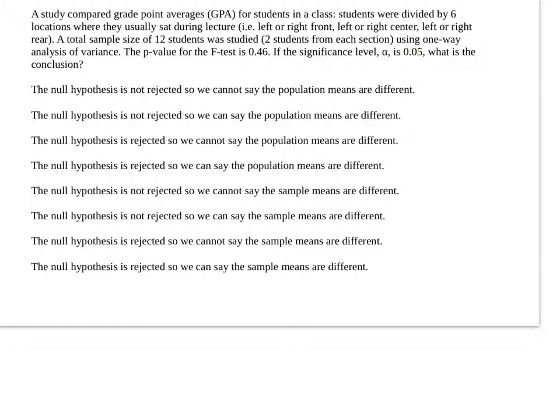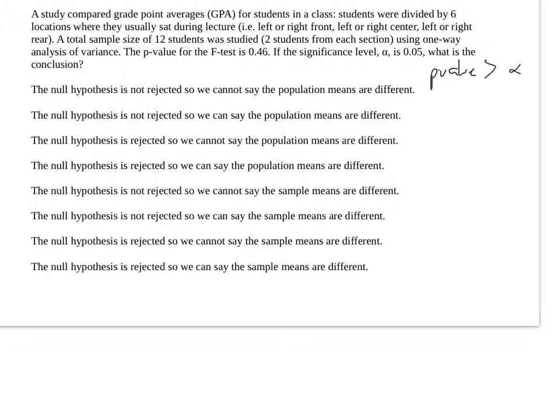Is the p-value greater than or less than alpha? 0.46 is bigger than 0.05, so the p-value is greater, therefore it's not significant, and we fail to reject the null hypothesis.